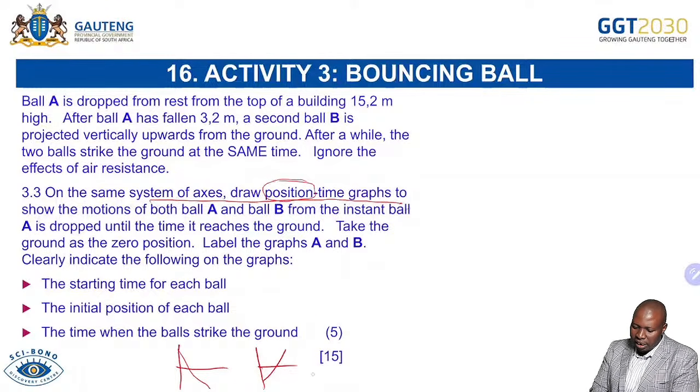It can start at the origin, or if we have an initial velocity, like when we're having a projectile, it will definitely start at a particular point. That is your velocity time graph. But in your position time graph, always look at the motion that is given.